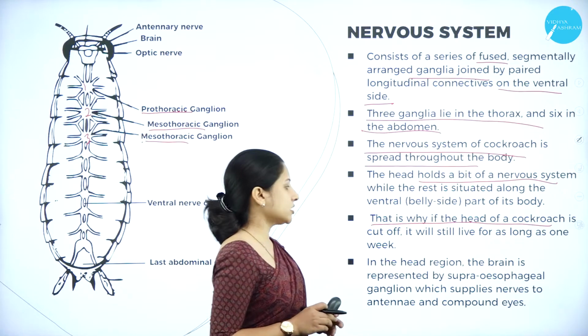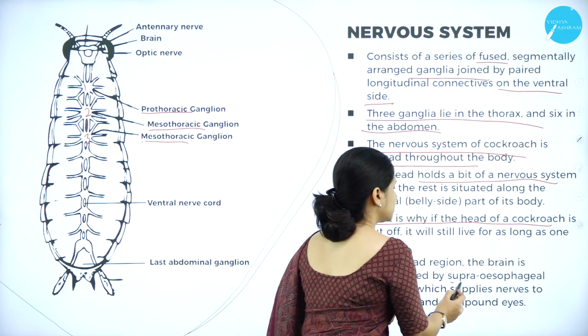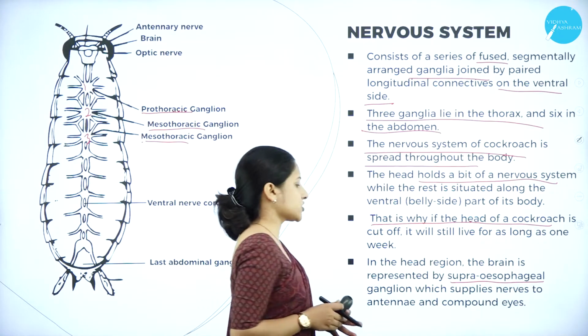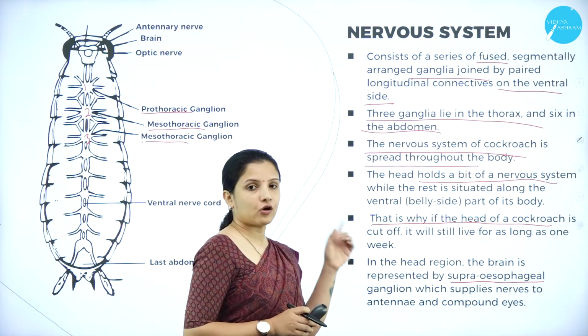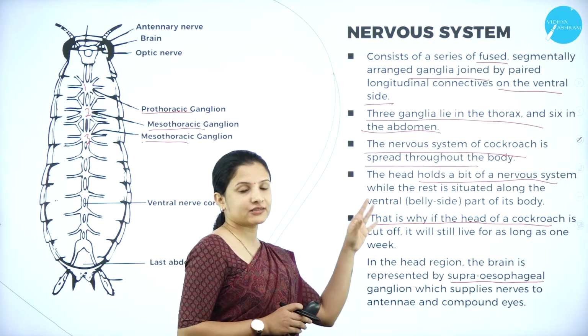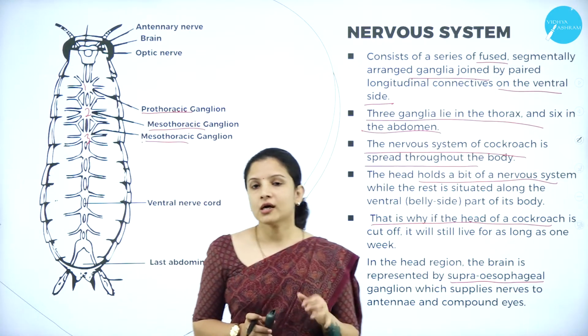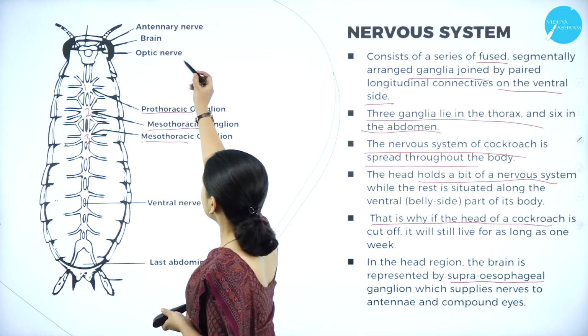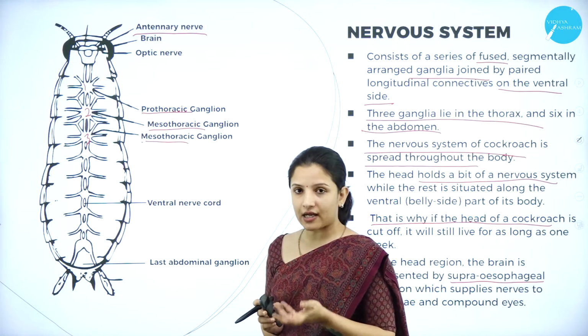In the head region, the brain of the cockroach consists of a supraesophageal ganglion, and this supraesophageal ganglion is the one which actually supplies all the nerves to the antenna and the compound eye. So in the head region, there is the antennary nerve, which is the nerve that connects the antenna.